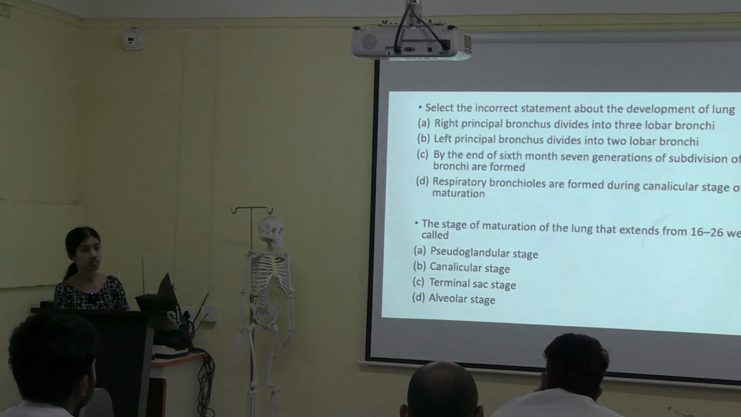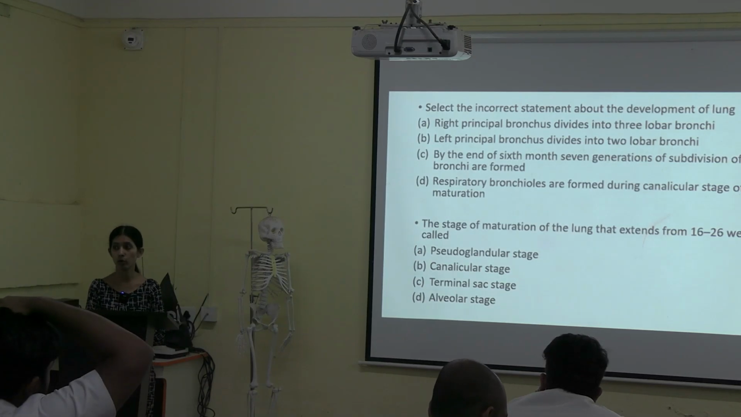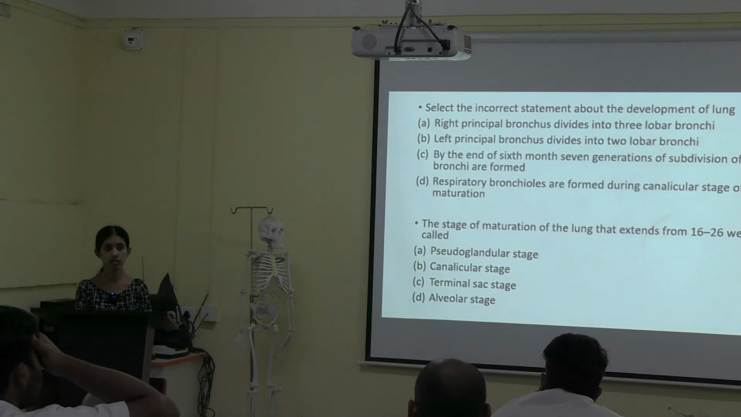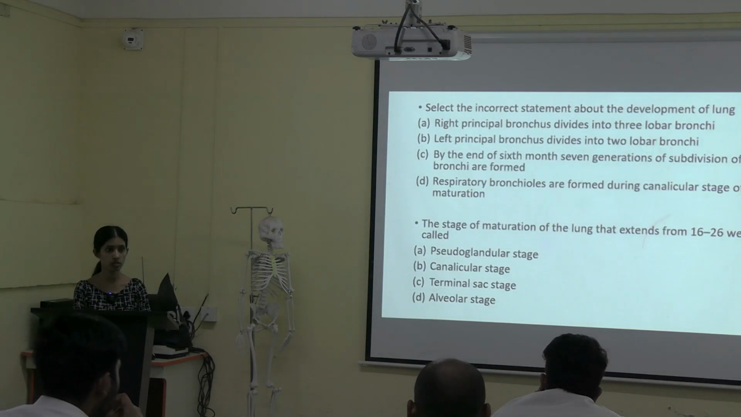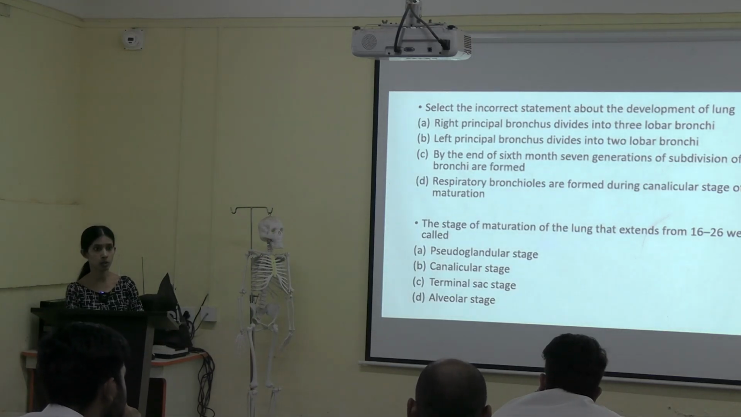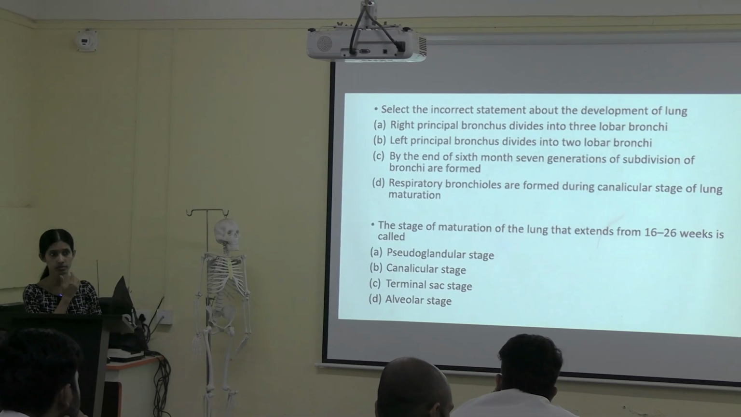D. Select the incorrect statement about the development of lung. Respiratory bronchioles are formed during the canalicular stage of lung maturation. So if it is not correct, when will the respiratory bronchioles form, in which stage? If it is not in the pseudoglandular stage. Okay, fine. So D is the correct option. Any other answers?